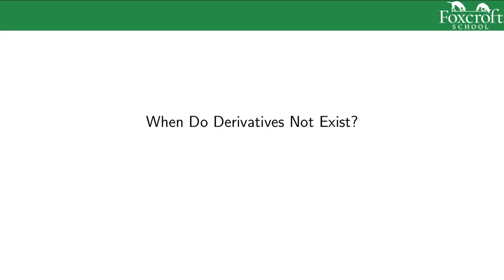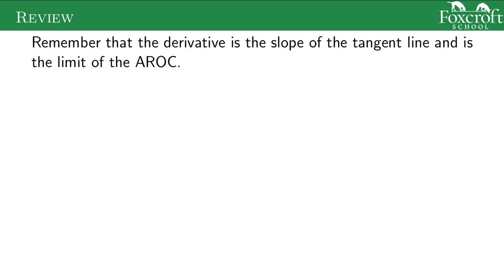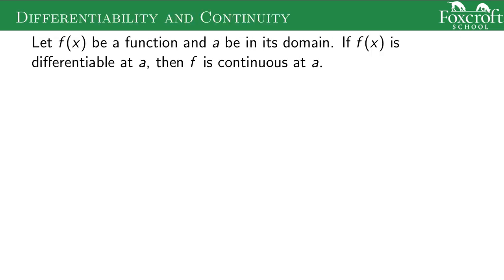In this video, I'm going to talk about when the derivative does not exist. Remember that the derivative is the slope of the tangent line, but more importantly, it's the limit of the average rate of change. And we've talked a bunch of times about how limits aren't always going to exist. So since limits can fail to exist, it's possible for the derivative to not exist.